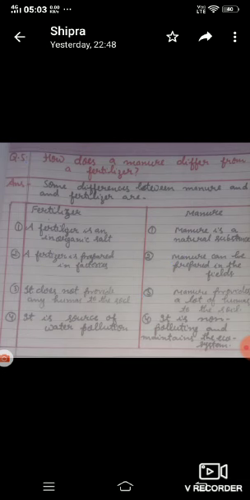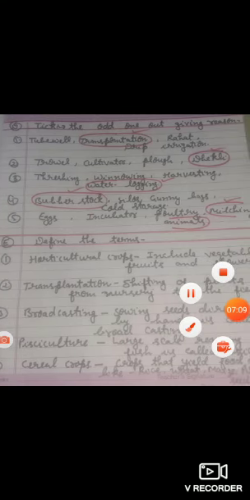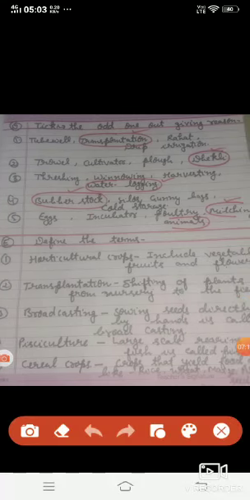Then we come on to, tick the odd one out giving reason. Here, first, tube well, transplantation, drip irrigation. Then the answer is transplantation. This is the only method of shifting the crops, but everything else is related to irrigation methods. Second one is trowel, cultivator, plow, dhekli.